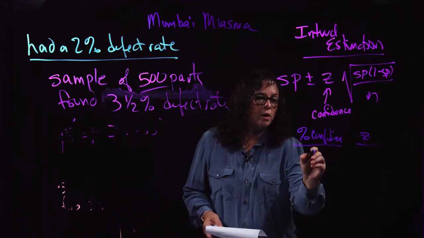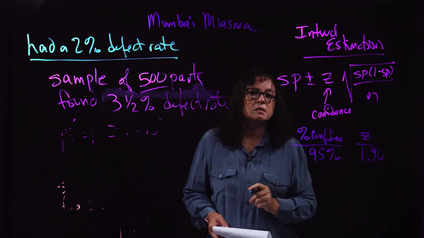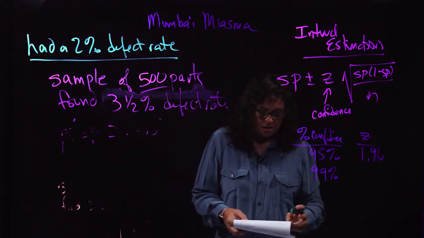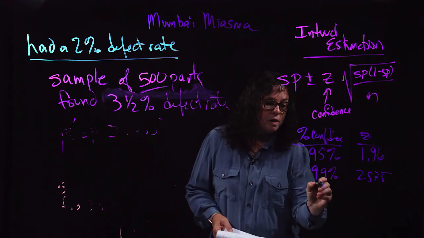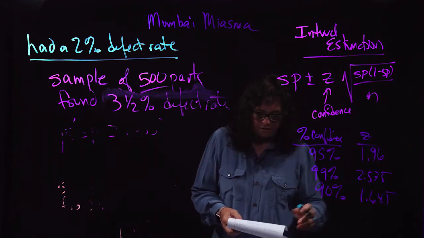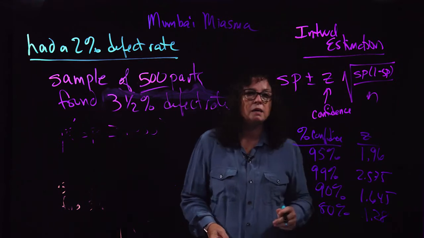For 95% confidence, you use 1.96. For 99% confidence, you would use 2.575. For 90%, you would use 1.645. And for 80%, you would use 1.28.